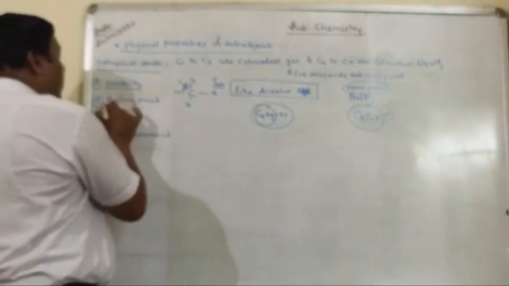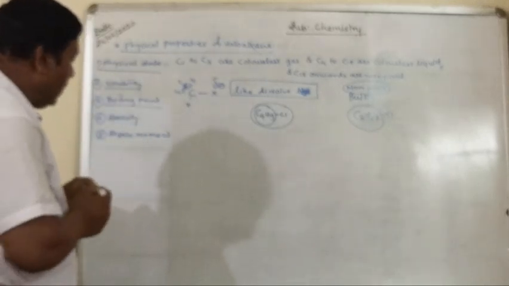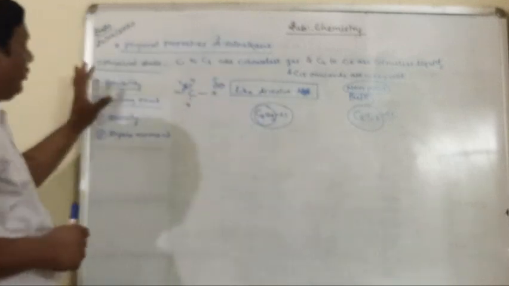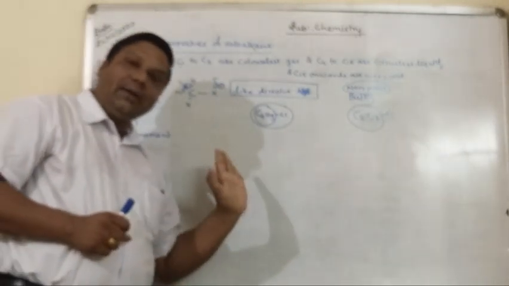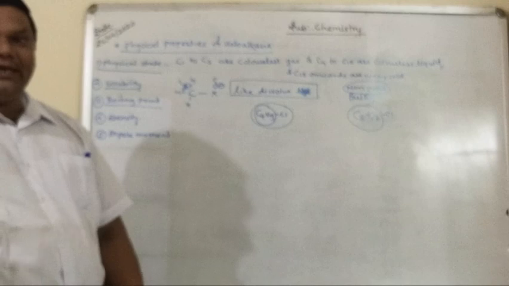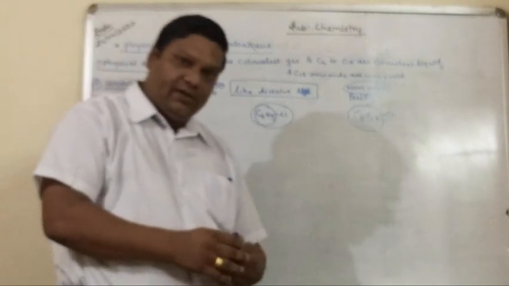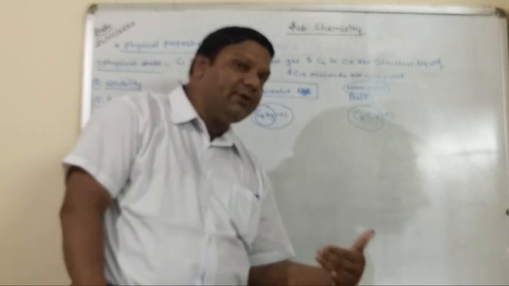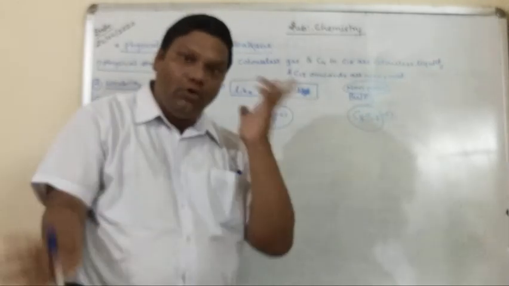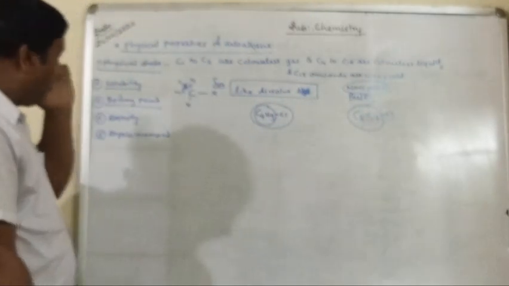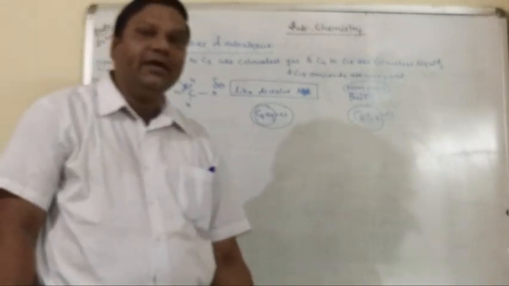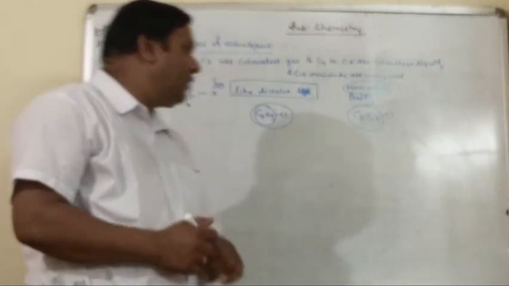After that, the boiling points. Now, the boiling points of alkyl halides are comparatively more than the parent hydrocarbon, meaning methyl chloride has a higher boiling point than methane. Ethyl chloride has a higher boiling point than ethane, because they have some polarity, and the parent hydrocarbon is completely non-polar. Any doubt? So in this case the boiling point of the substances gradually increases with increasing molecular mass.